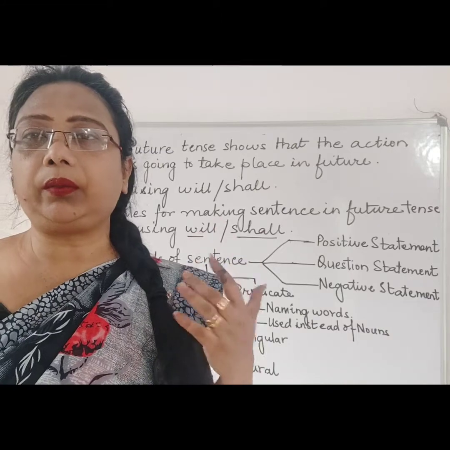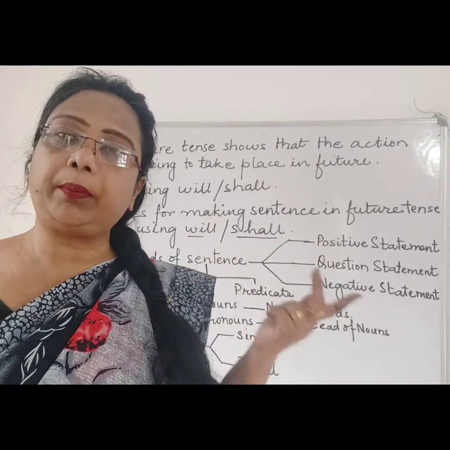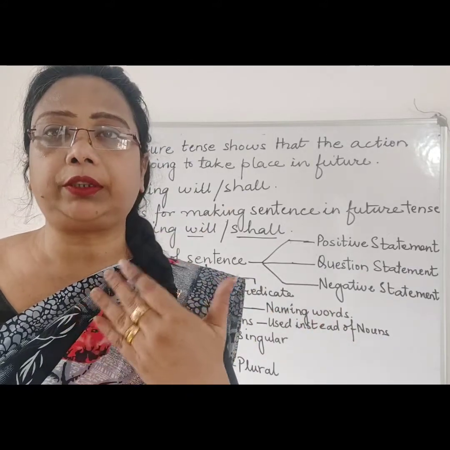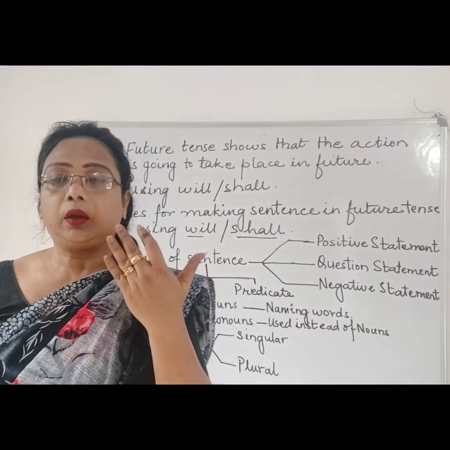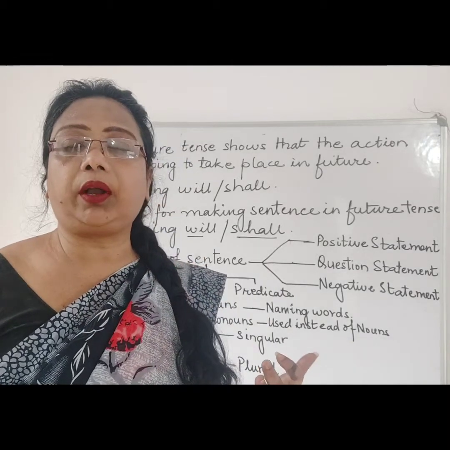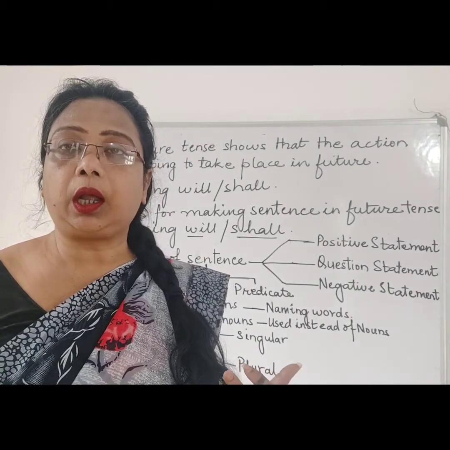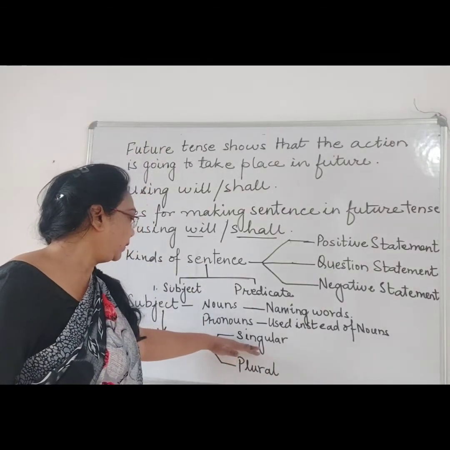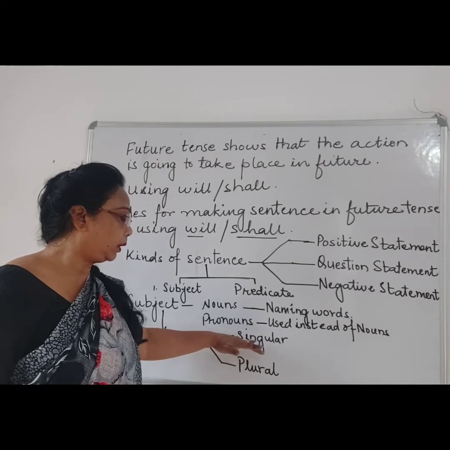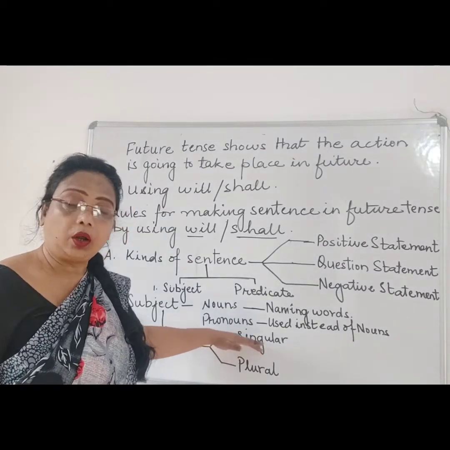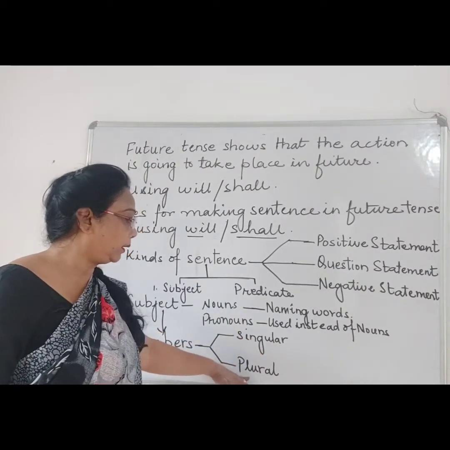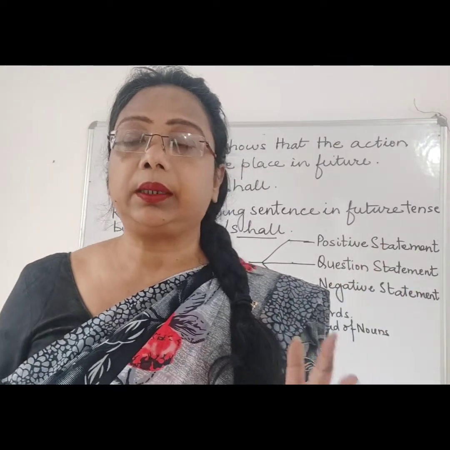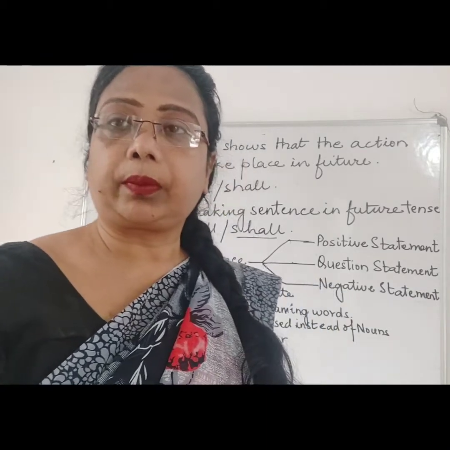In our junior classes we learned singular as one, plural as many. But when we came to bigger classes, we gave a proper word, that is singular noun and plural noun. So we will see whether the subject in a sentence is singular or plural. Then accordingly we construct the sentence, right?